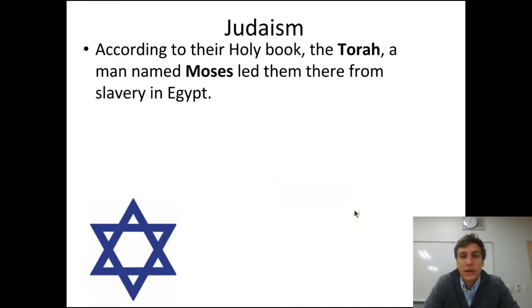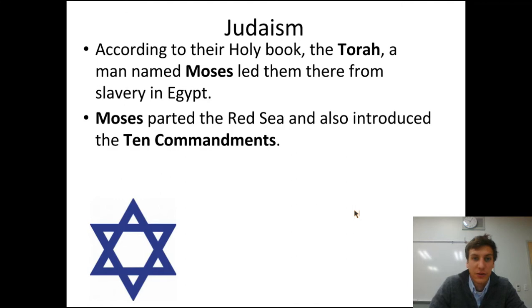So according to their holy book, which is called the Torah, make sure you get that down in your notes. The holy book of Judaism is the Torah. A man named Moses led them there from slavery in Egypt. Now that may sound familiar if you have been to a Christian church, because the Christians and the Jews believe many of the same things. It's very similar religions. So Moses, according to the Torah, parted the Red Sea and led the Jews to safety. He also introduced the 10 Commandments.